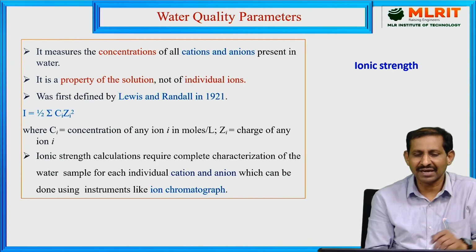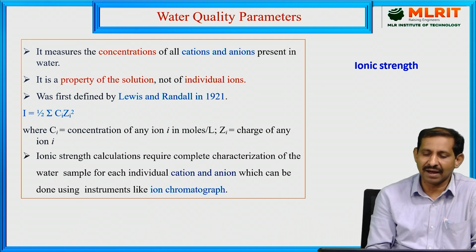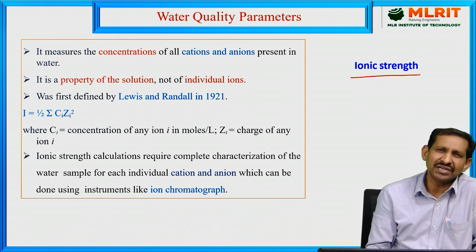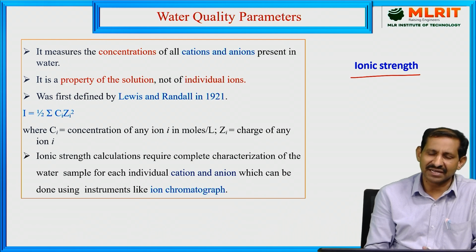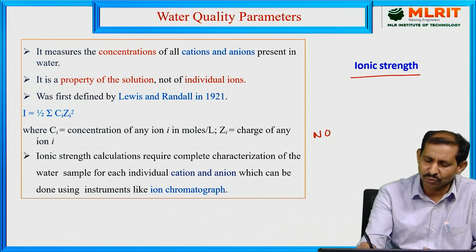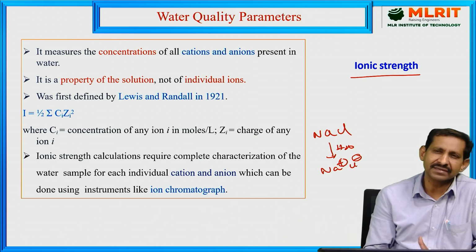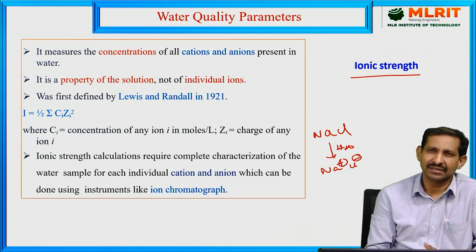Now coming to the second water quality parameter, ionic strength. This is also very important. Generally when chemicals are dissolved, for example sodium chloride in water, sodium ions and chloride ions will be there. So the ionic strength can be determined in the given water sample.